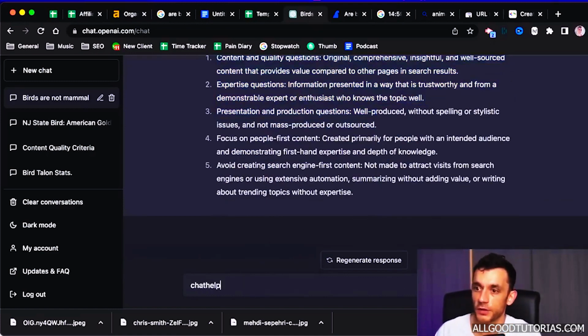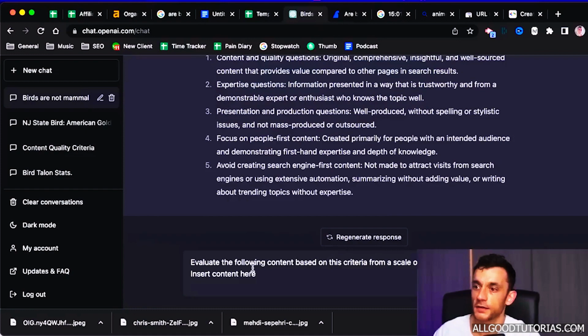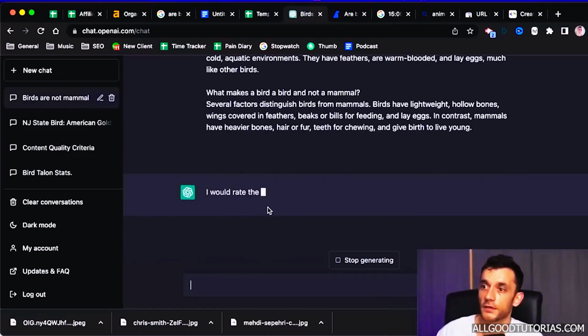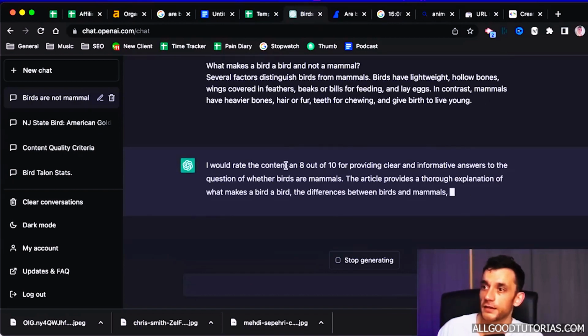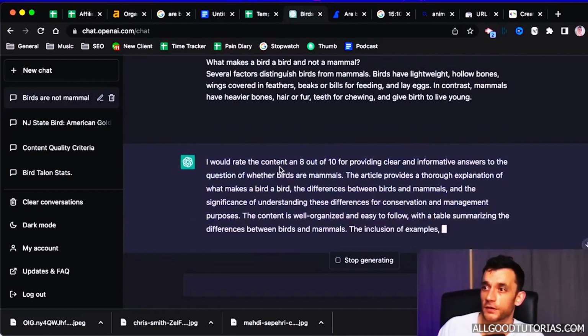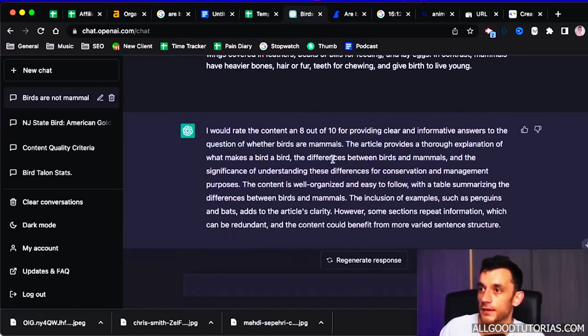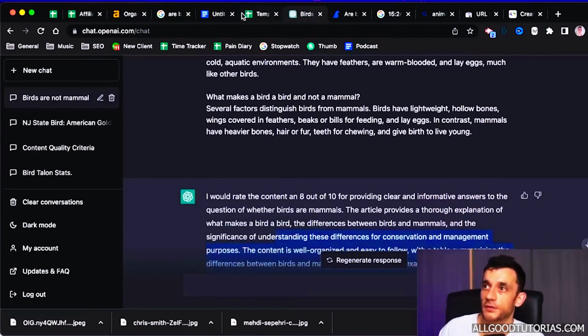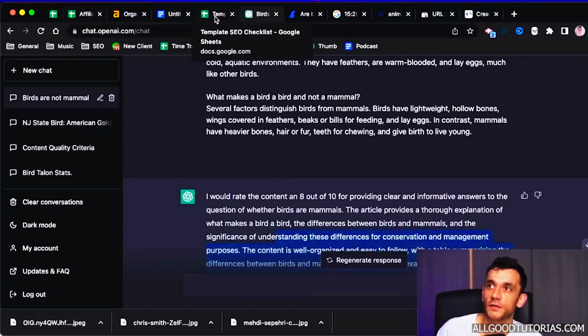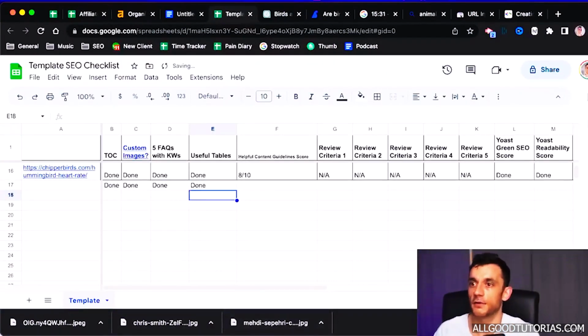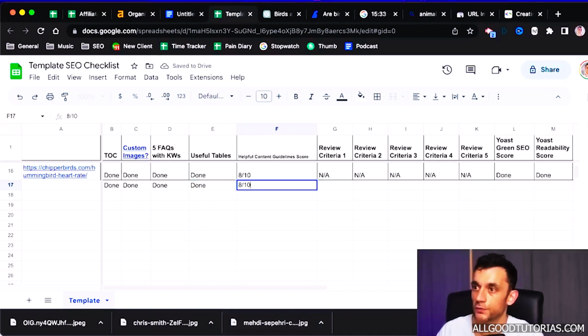And then what we can say to ChatGPT is evaluate my content based on that criteria. And then you paste in your content. And here you can see I got an 8 out of 10, which is pretty decent. It does say that I can improve it, for example, by reducing the repetition and improving the sentence structure. But overall, 8 out of 10, 80% is pretty good. And considering this is such a low competition keyword, it's going to be very easy to rank that.